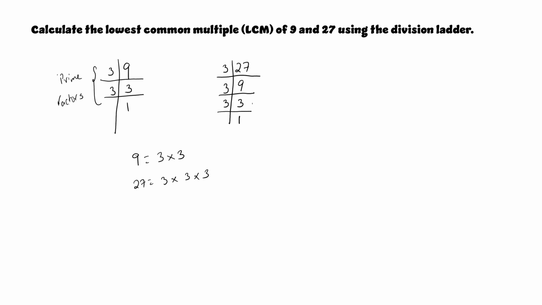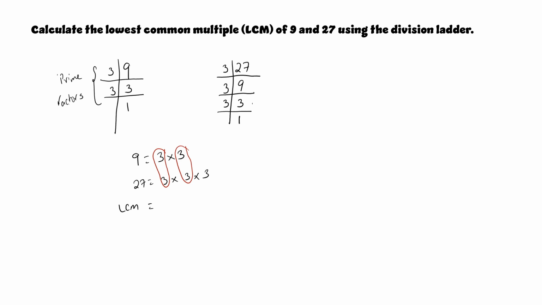Now in calculating my LCM for these two numbers, there is a second step that you will have to use. What you're going to do now is group the like prime factors together. So we have 3, and we have 3, and then we have a single 3 that's left over.